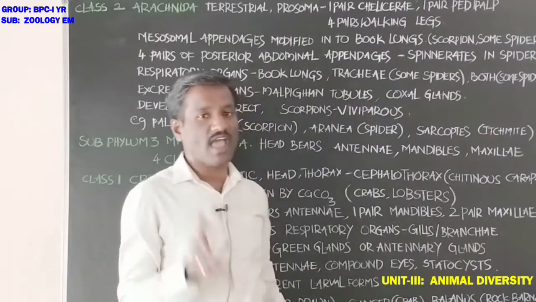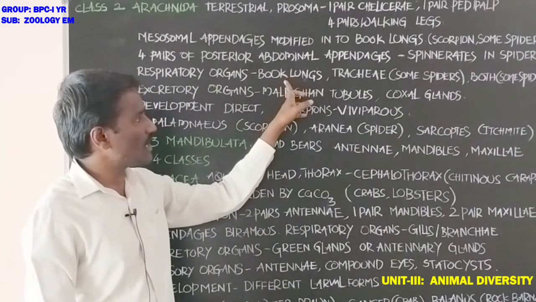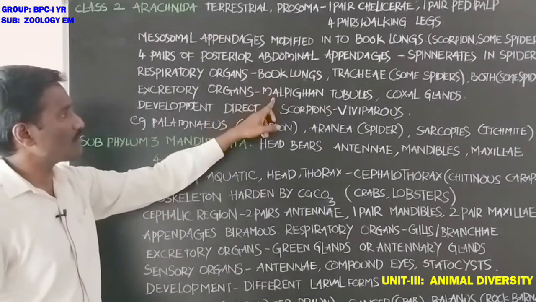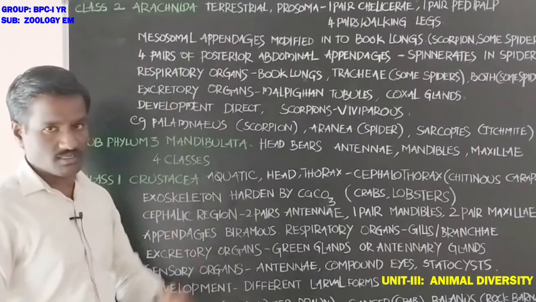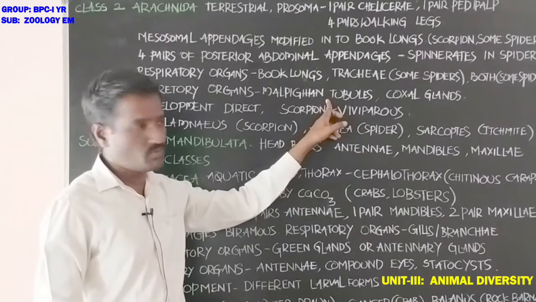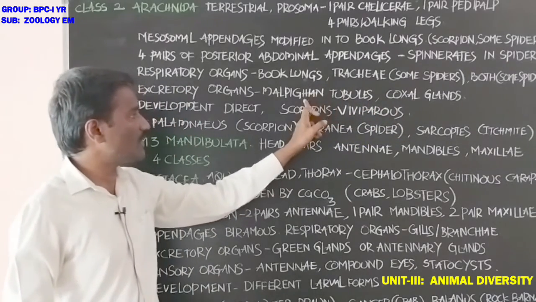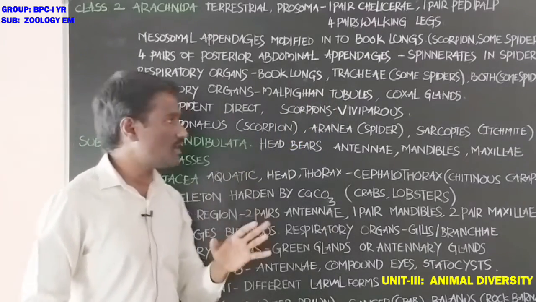Some of the spiders have both types of respiratory organs, such as book lungs and trachea. Excretory organs are Malpighian tubules and coxal glands in these animals.